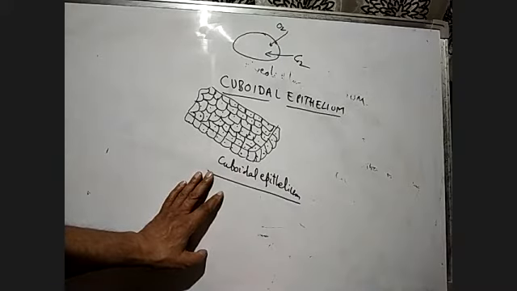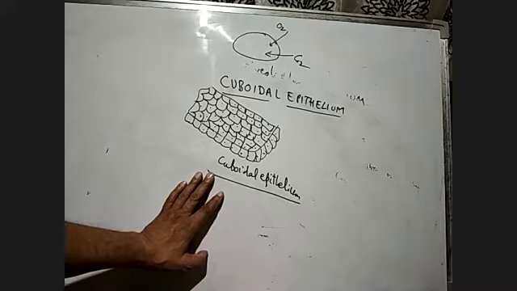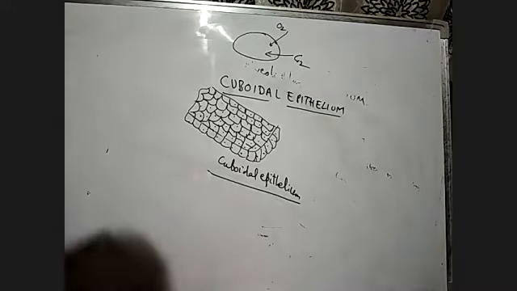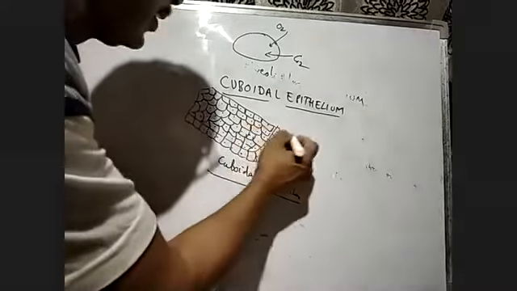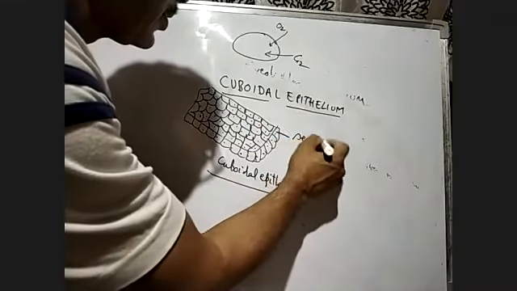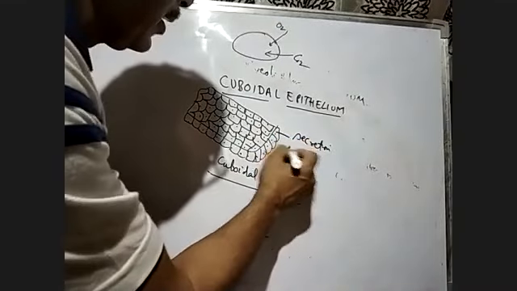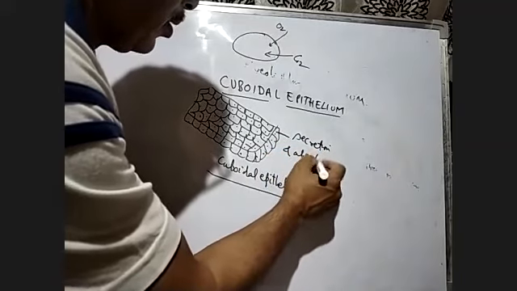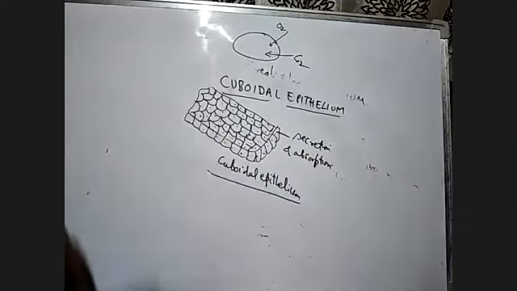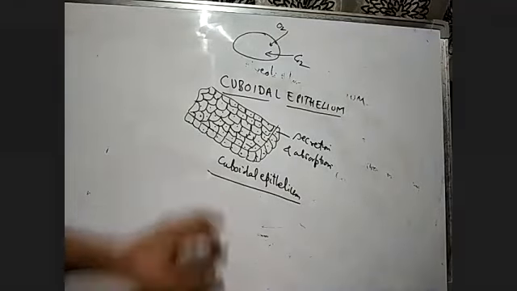Examples are the pancreatic duct, salivary gland duct, or the common bile duct. All these ducts, and the tubular parts of nephrons of the kidneys, have it. Its main functions are secretion and absorption. All the functions related to secretion and absorption are done by the cuboidal epithelium in the body.